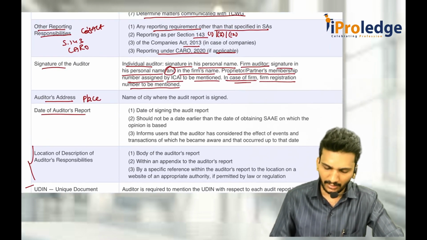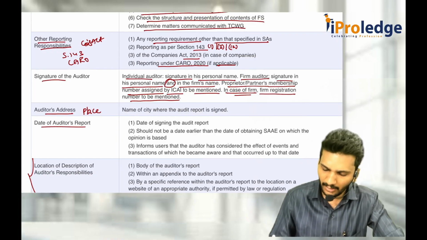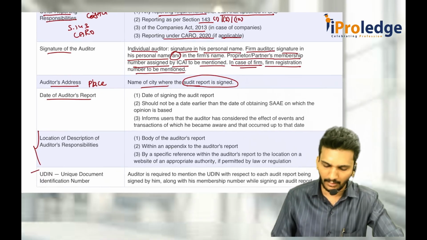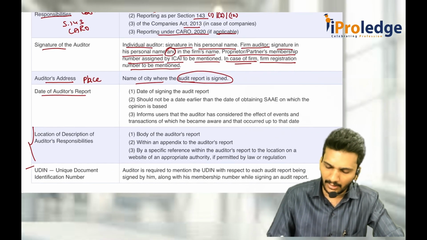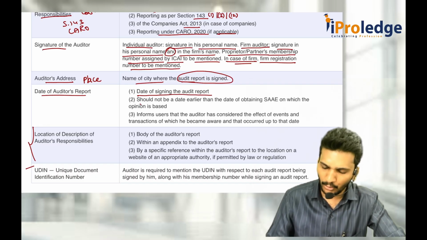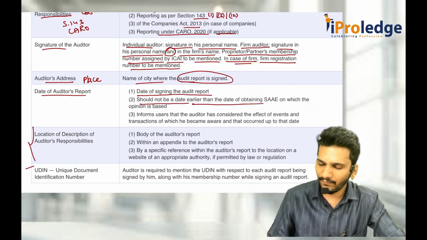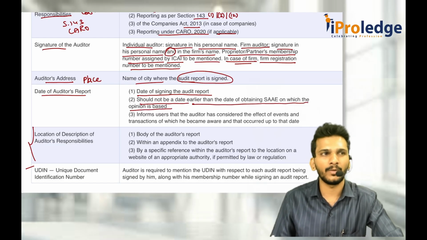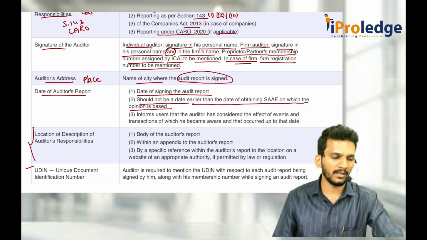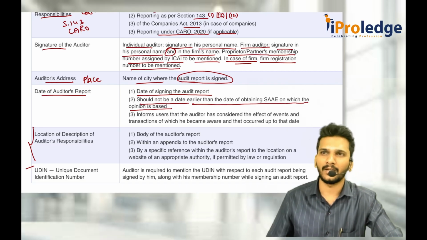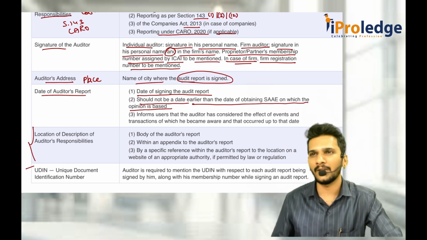Place, which has to be there, wherever you sign the audit report, should be the name of the city. Then the date of the auditor's report, the date of signing the audit report, should be there whenever you sign that. It should not be dated earlier than the date of obtaining sufficient and appropriate evidence on which you base your opinion. See, you obtain evidence, after that you get a conclusion, after that you express an opinion. If you express your opinion before you get the evidence, then there is no use.